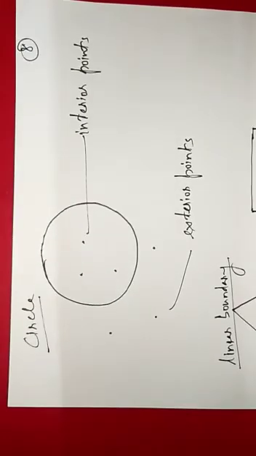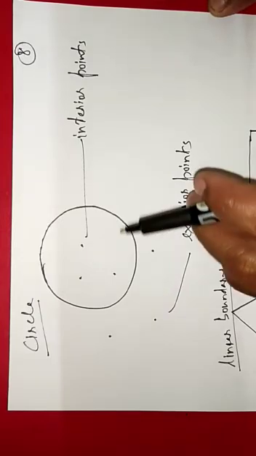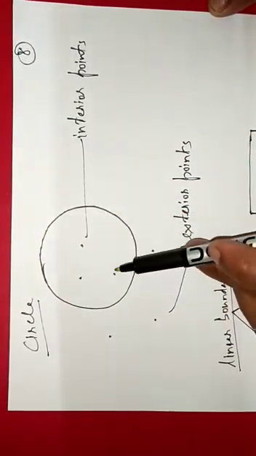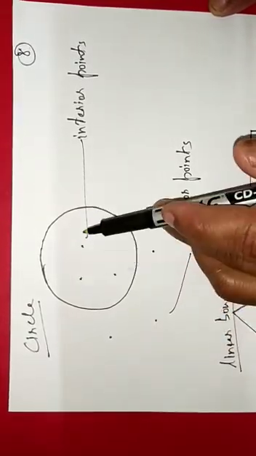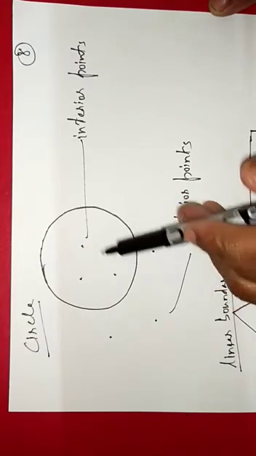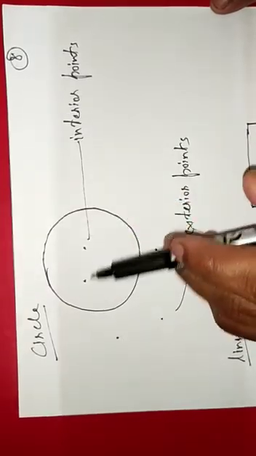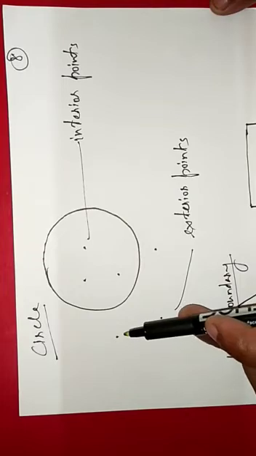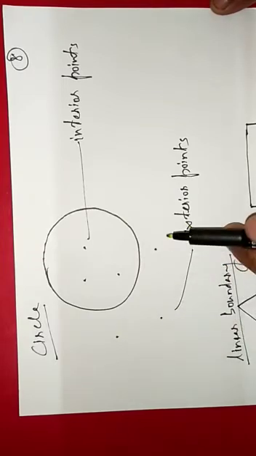Students, now let us read about the interior and the exterior point. Here in this circle you can see these 3 points lie inside the circle. So these points are said to be interior points. This point and this point. The point which lies exterior, meaning outside this boundary, is said to be an exterior point. So this point, this one and this one. These are the exterior points.